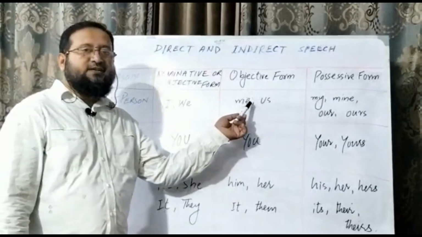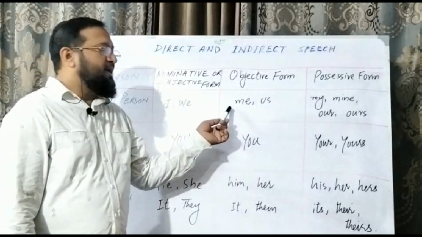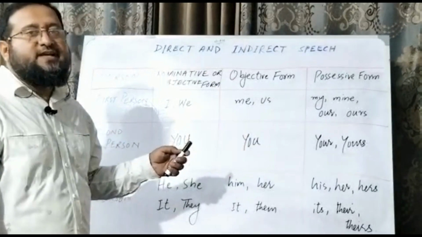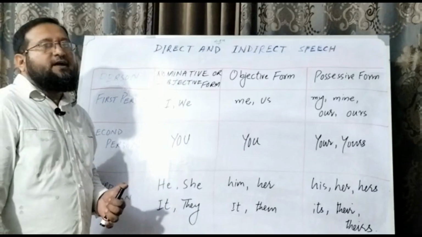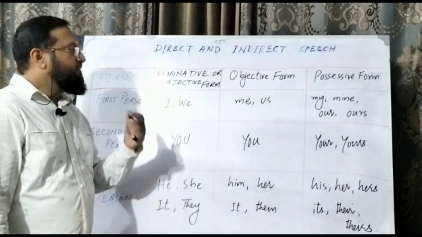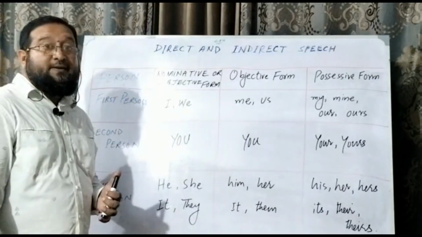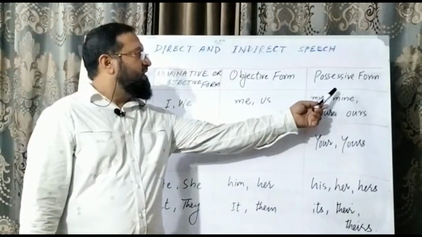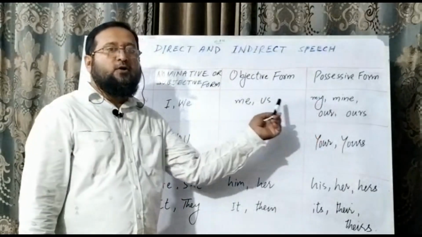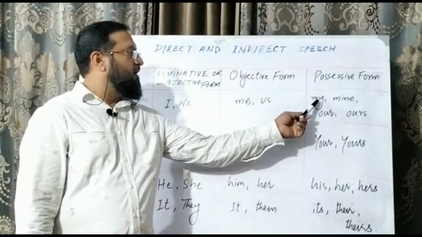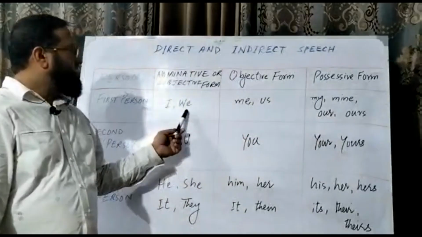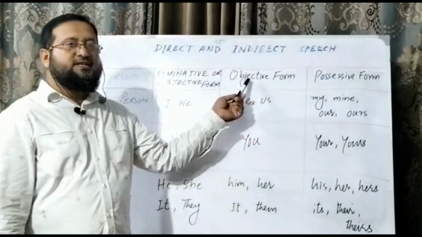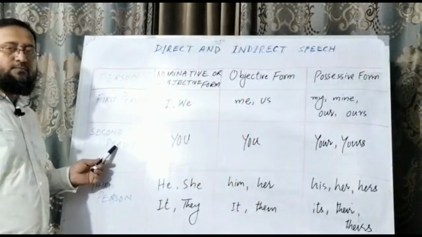And its objective form, when we see them as an object, because we are going to convert subject into object, just like when we change it in indirect speech. Similarly, in active and passive voice as well. So you have to keep these things in your mind. And there is a possessive form. Possessive forms of first person pronouns are my and mine for I, and our and ours for we. Our and ours are possessive forms. Us is the objective form.